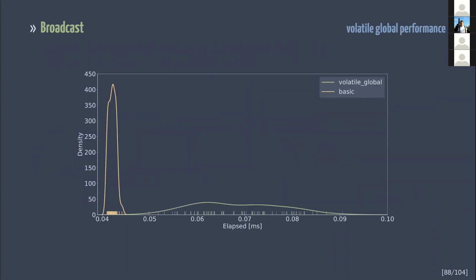Because of the enormous contention on the flag, the elapsed time is significantly distributed. That's why I use probability density plots to analyze performance. As you can see from the plot, the difference between the two versions is significant. Before optimization, let's introduce a hypothesis. I presume that the source of poor performance is high contention.